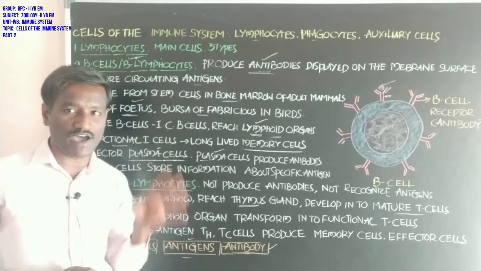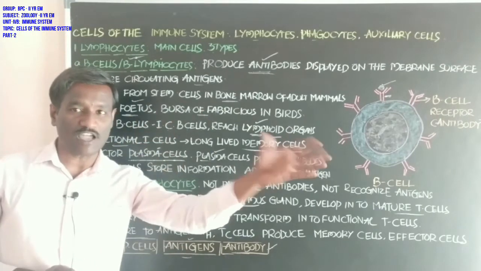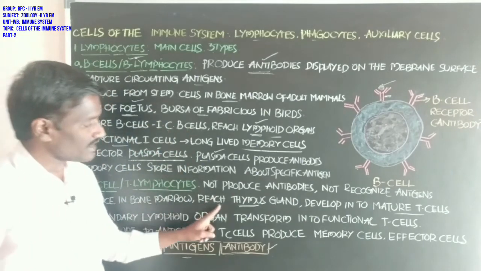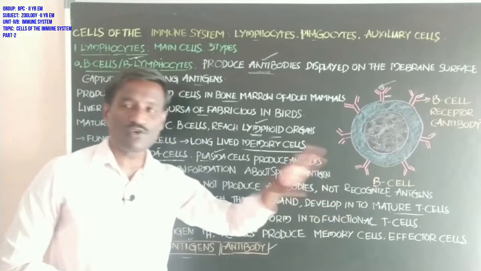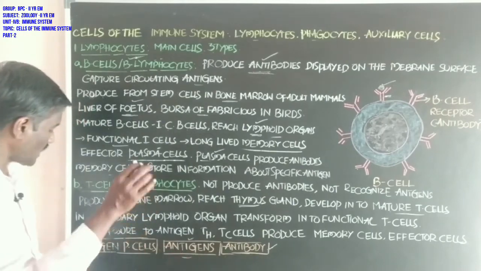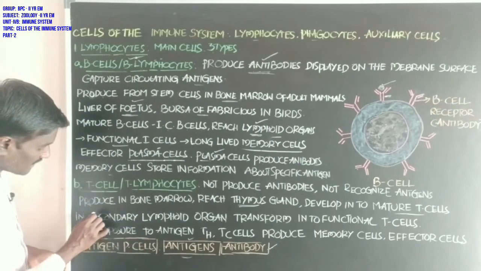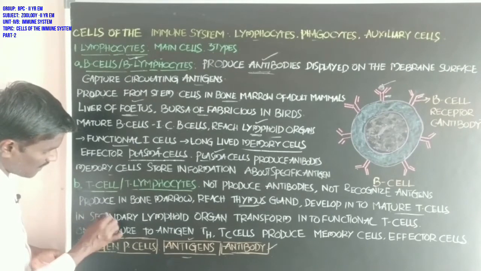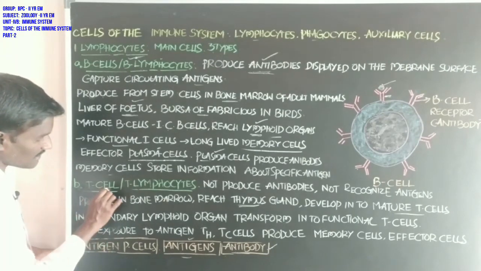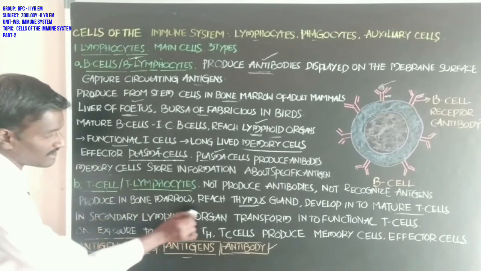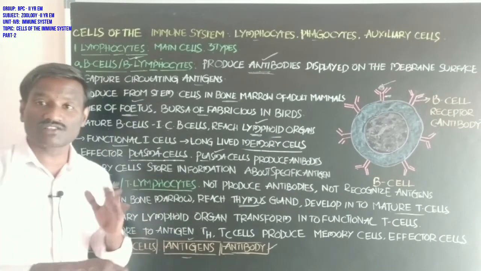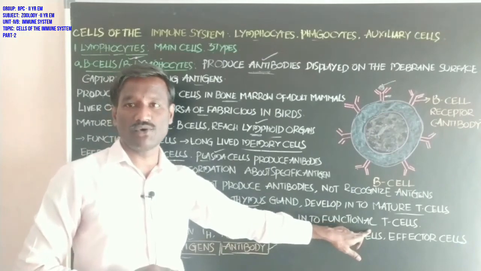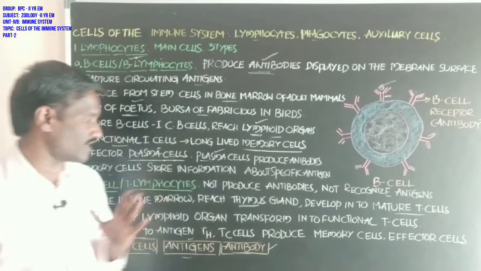In the thymus gland they develop into mature T cells. Then in the secondary lymphoid organs, the T lymphocytes transform into functional T cells.